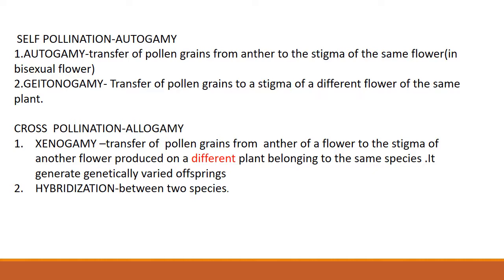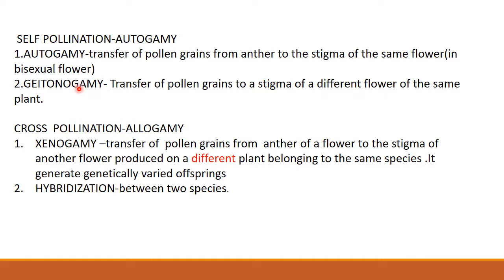Naturally, that flower will be a bisexual flower; both androecium and gynoecium, that is, male and female reproductive parts of the plant, will be present in that flower. So in a bisexual flower, when transfer of pollen grains happens from the anther to the stigma of the same flower, then it is known as autogamy. It is a type of self-pollination.